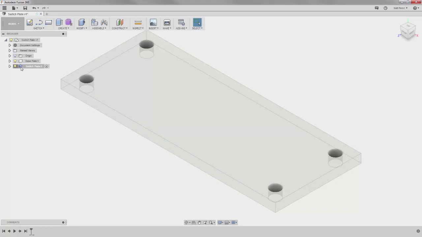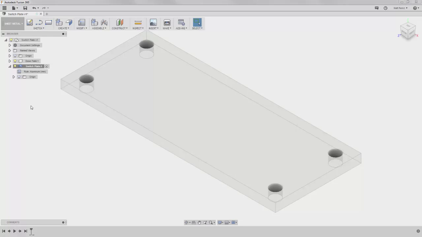In the browser, note that the icon for a sheet metal component is different than the standard block icon used for other components. To leverage the sheet metal tools, we will switch from the model workspace to the sheet metal workspace. Expanding the newly created component, we see a browser element that is unique to sheet metal components, which is the display of the active rule. We'll take a closer look at rules in another lesson. For now, we want to focus on creating features from sketches.